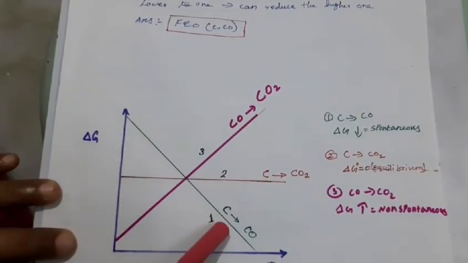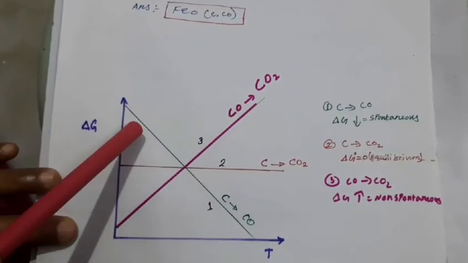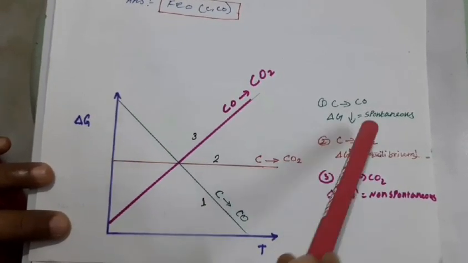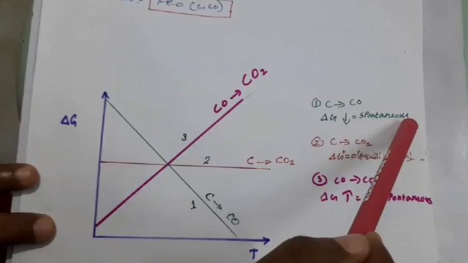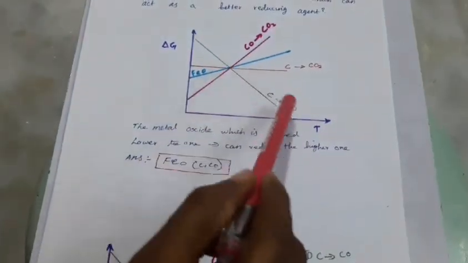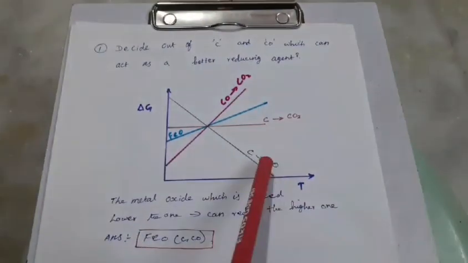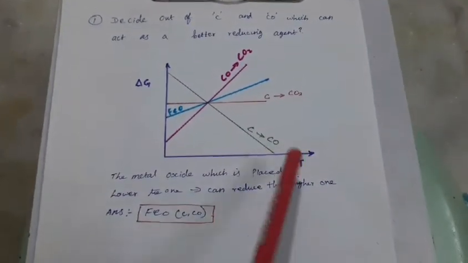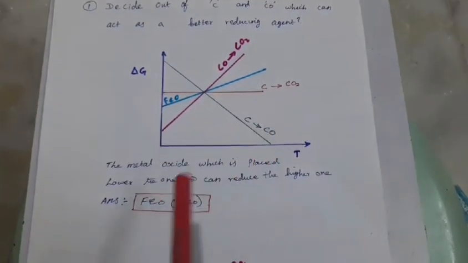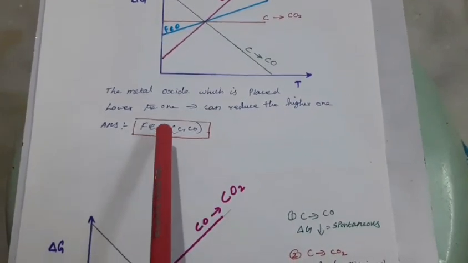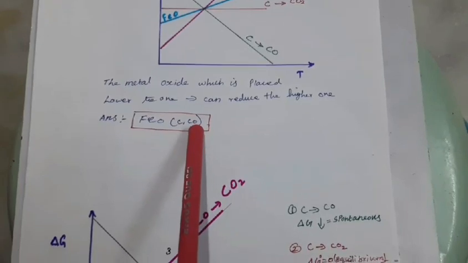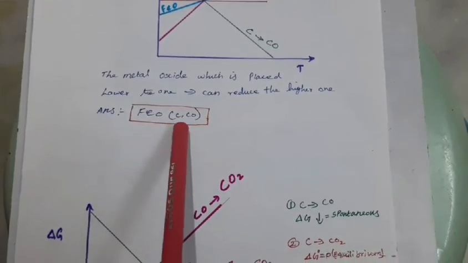But here you see case 1, where the delta G value is more negative, so the process would be spontaneous. According to this clue, we can select. So which one among these three is the better reducing agent? The carbon that gets oxidized to carbon monoxide. So for the conversion of iron oxide to iron, coke and carbon monoxide are a better reducing agent.